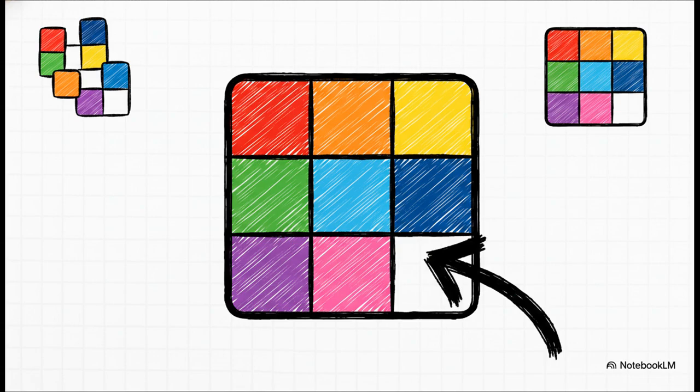Picture one of those classic 8 puzzles. You know, the little plastic grids with sliding numbered tiles and one empty space. Our initial state is the totally scrambled board. The actions available to our agent are super simple. Slide the blank space up, down, left, or right. The transition model is just the physical result of that slide, right? A number swaps places with the blank. The goal state is getting all those numbers into perfect numerical order. And the action cost? Every slide costs exactly 1 move. To solve this, the agent will rapidly search through thousands of possible board combinations to find the exact path that uses the lowest possible cost.